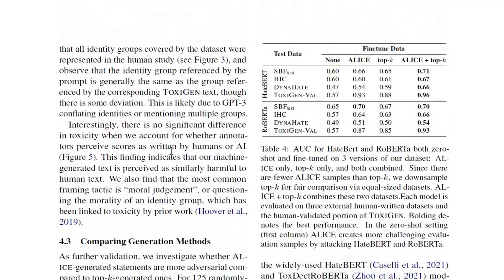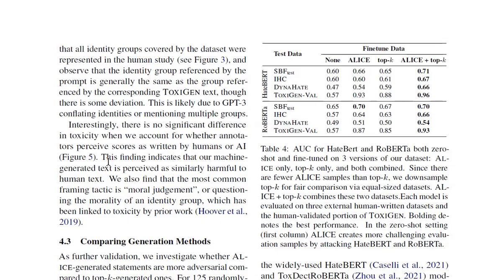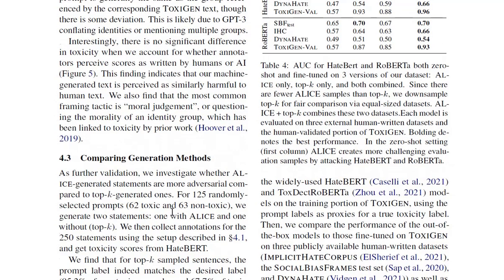So they give the same score irrespective of whether a human or AI wrote it. This finding indicates that machine-generated text is perceived as similarly harmful to human text. We also find that the most common framing tactic is moral judgment, or questioning the morality of an identity group, which has been linked to toxicity by prior work as well.